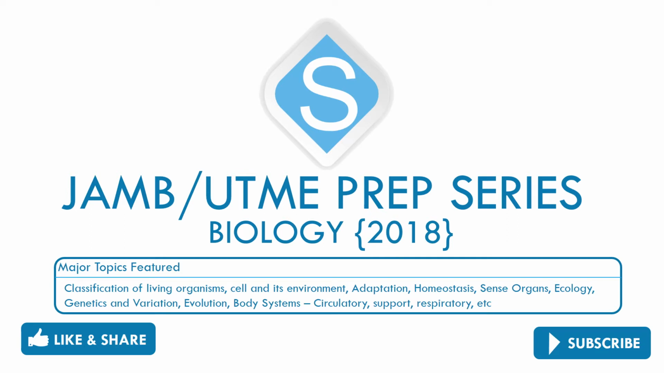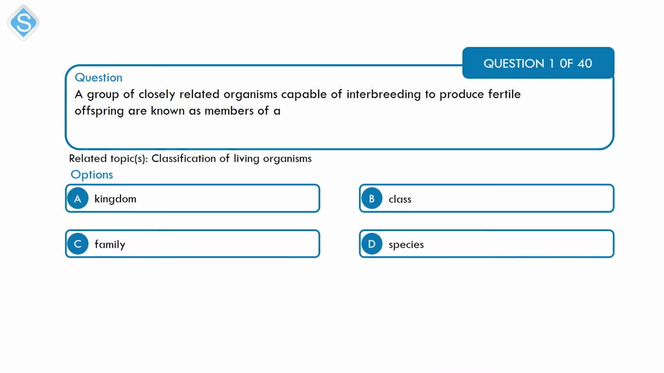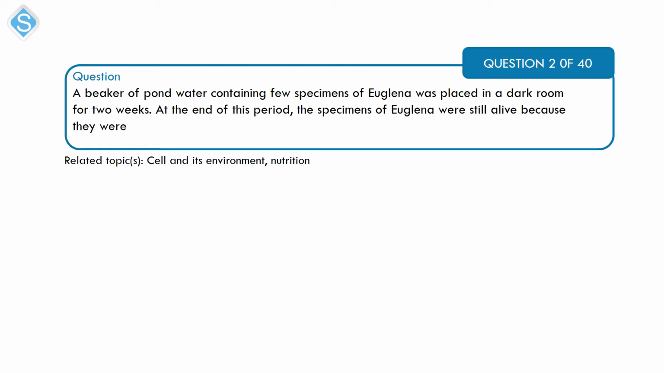All right, let's get started. First question is on classification of living organisms. A group of closely related organisms that are capable of interbreeding to produce fertile offspring are known as members of A. kingdom, B. class, C. family, and D. species. All right, so the species is a group of closely related organisms that are able to interbreed to produce offspring. That's option D.